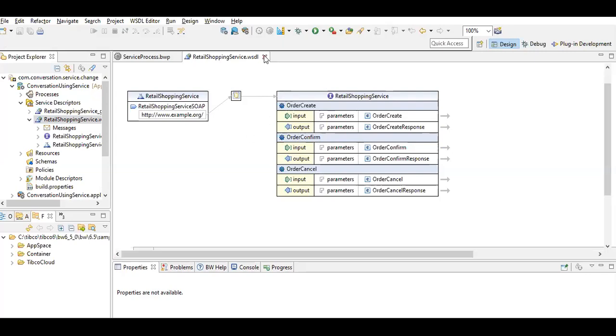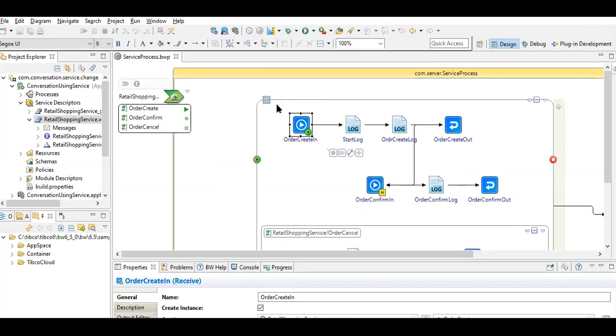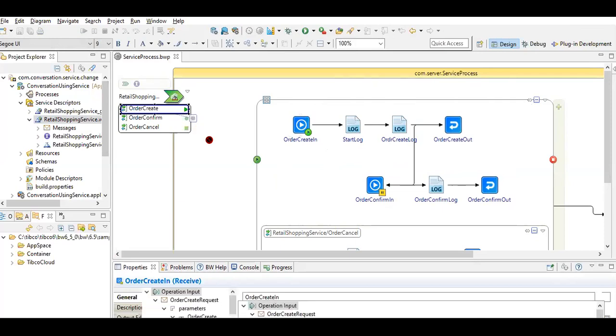To implement these operations, we haven't taken the approach of the implement constructor operations. We have implemented them using just the options which come as the implement operations. Once you drag these operations, you will get that.